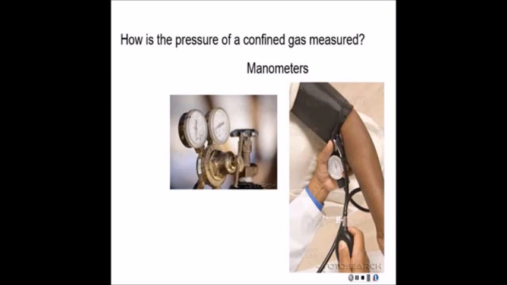The blood pressure cuff works by pumping air into the cuff enough so that it cuts off the blood flow. And then the person listens for the blood flow to resume as they let the air out of the sphygmomanometer.